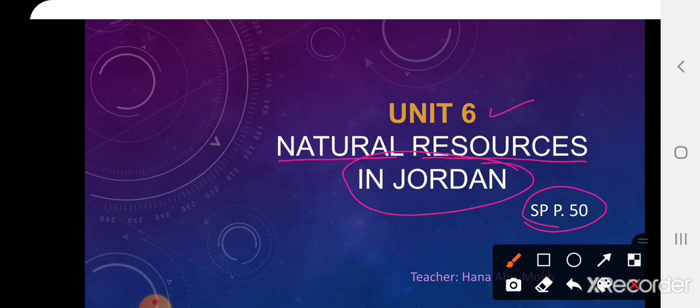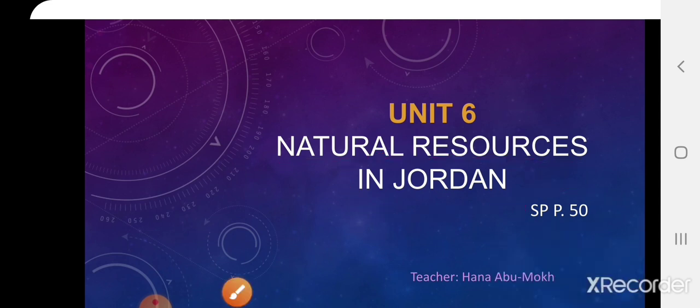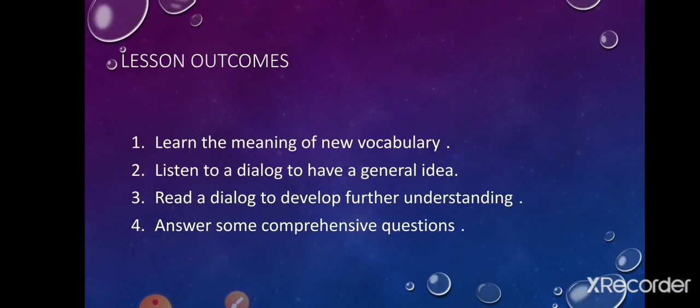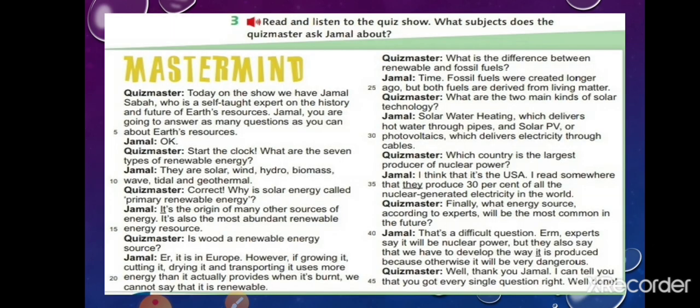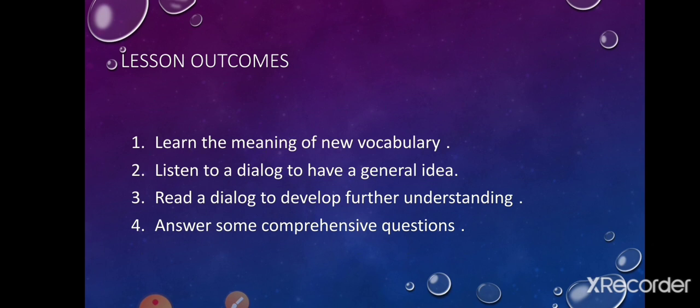Okay, so now after we have mentioned the title of the unit, I just want to tell you about the outcomes that we are going to achieve at the end of this lesson. The first lesson is about a quiz master. Let's just take a look at it. It's a quiz master. It's a kind of a show, a quiz show. There are some things that we have to achieve in it. What are these things? Let's look at the outcomes again.